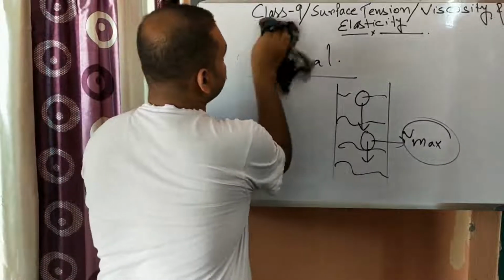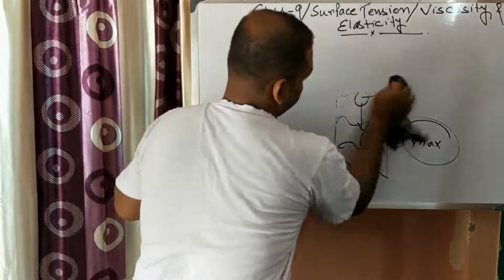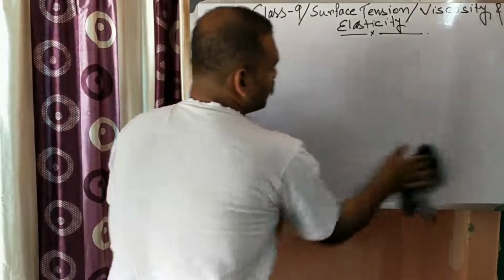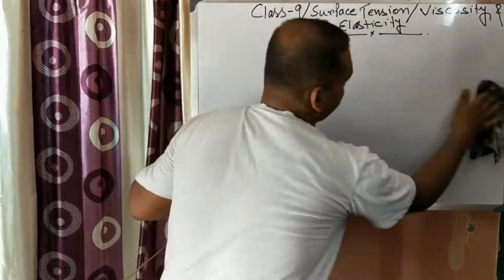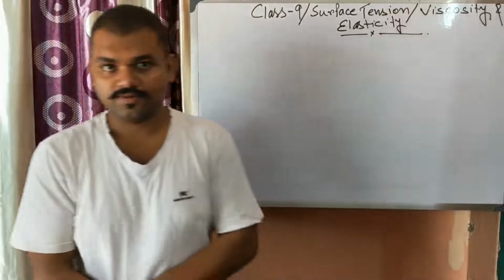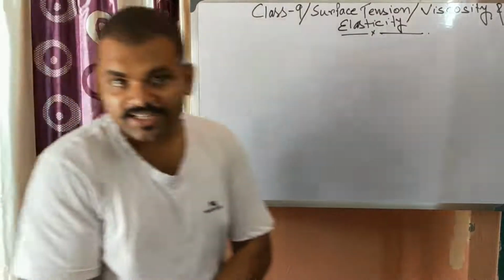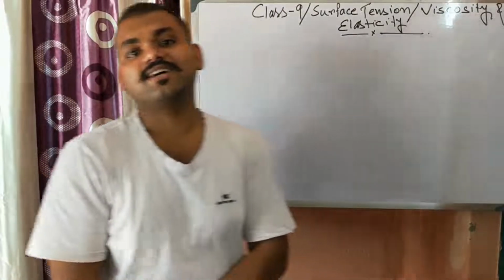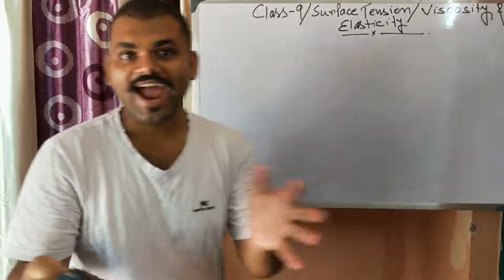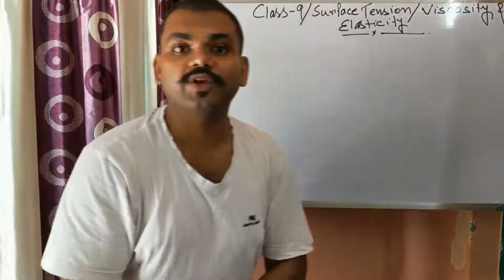Next, there is a theorem which is known as Bernoulli's theorem. So in case of steady flow or streamline flow of an incompressible liquid, the potential energy per unit mass, the kinetic energy per unit mass, and the pressure energy per unit mass, if you add those energies, then the total energy of the fluid remains constant.